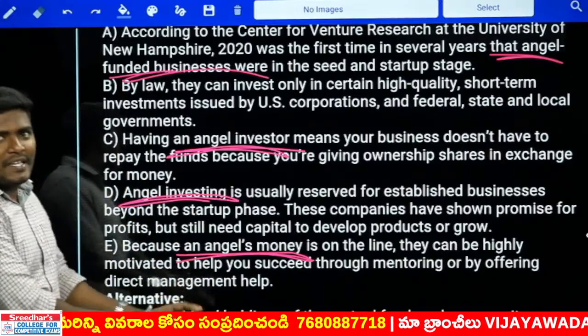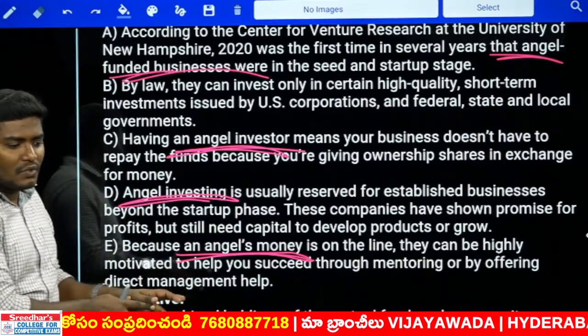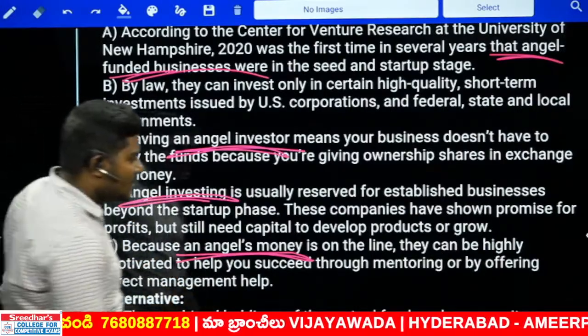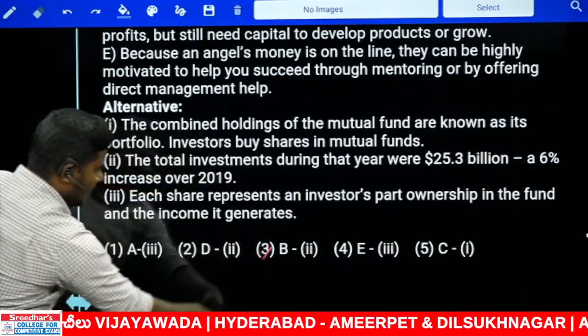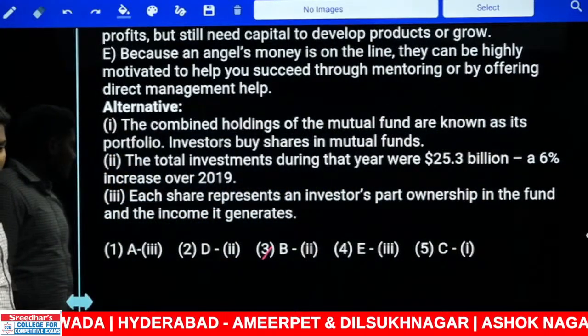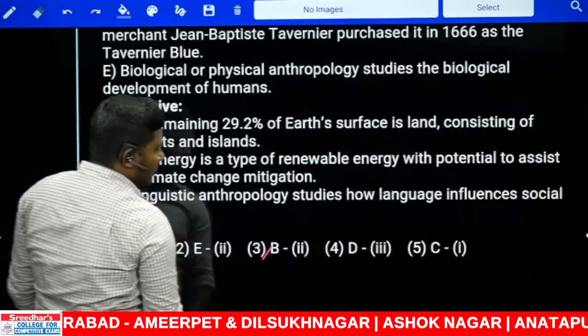These are inference based questions. Remember, inference based questions. Directly answer. What is your answer? B. Out. Your answer is out. Where is your answer in B? Third one gone. You got the answer already. Next, 152, look at it.